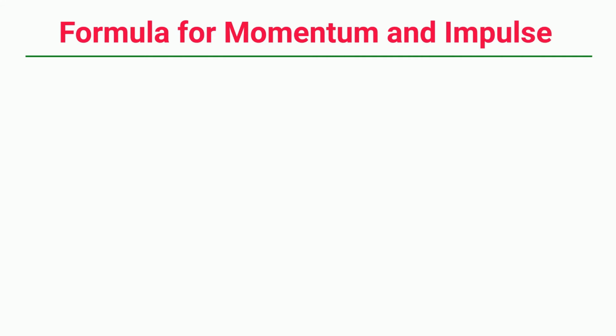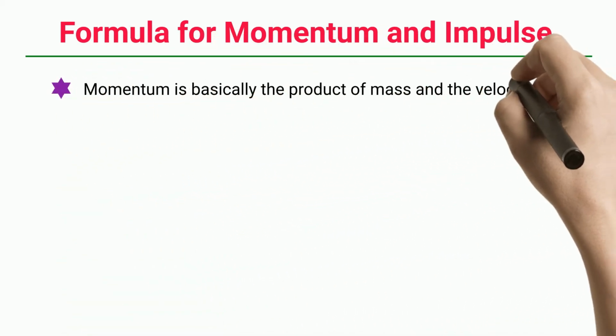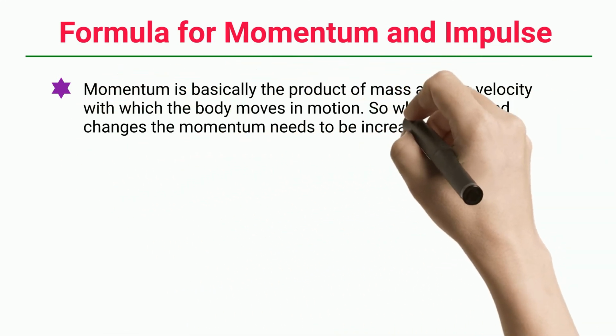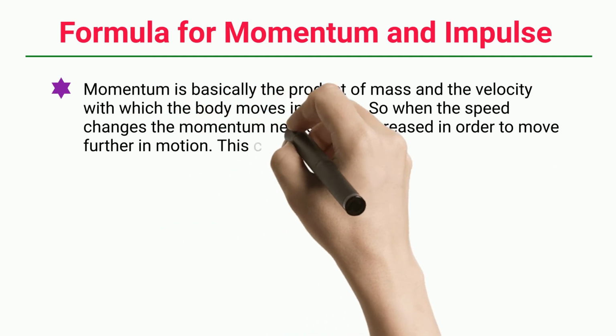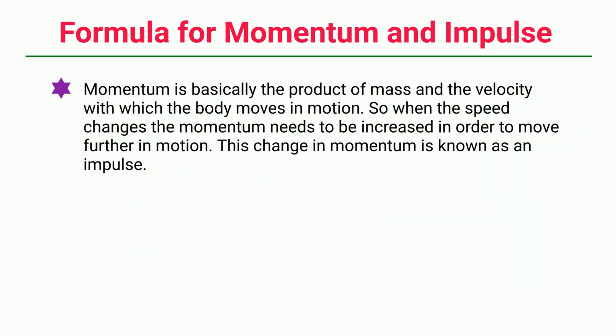Formula for momentum and impulse. Momentum is basically the product of mass and the velocity with which the body moves in motion. So when the speed changes, the momentum needs to be increased in order to move further in motion. This change in momentum is known as an impulse.